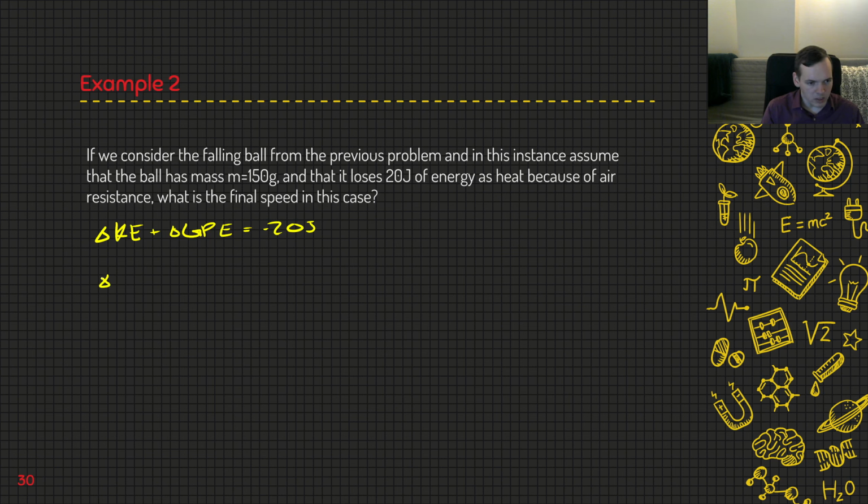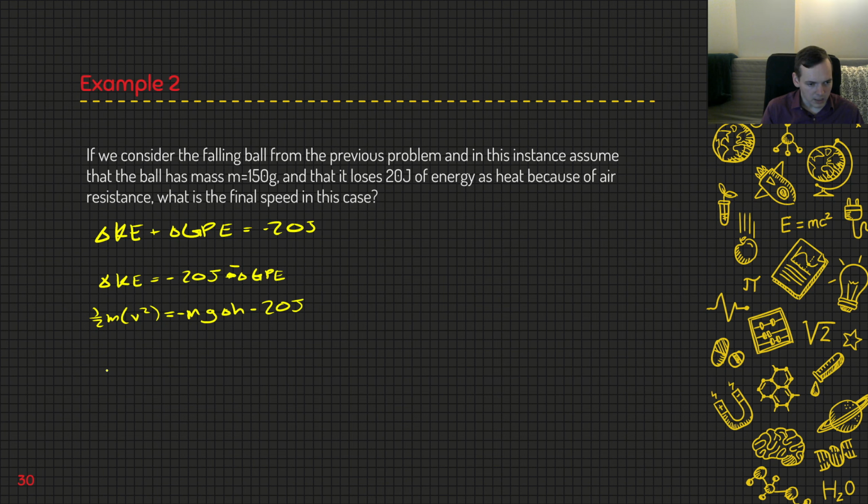Then we get delta KE is equal to negative 20 plus delta GPE, and we get 1/2 m v squared. Again, remember the initial speed is 0, so we leave that off. I'm going to rearrange these so they're a little cleaner: that should be a minus mg delta h minus 20 joules. In this case you'll see we can't cancel the m's because there's no m on the 20 joules.